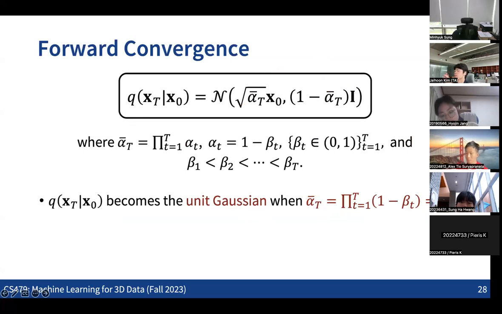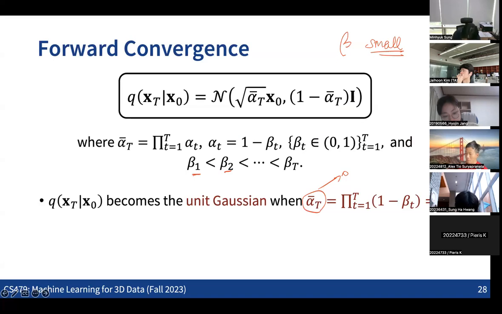So then the question is whether this really is converging to 0. As I mentioned in the previous slide, we are making each of the beta small enough in a way that each reverse process transition is also defined as a Gaussian distribution. While we have multiple betas, we are going to make all the betas small enough so that we can model the reverse transition as a Gaussian.